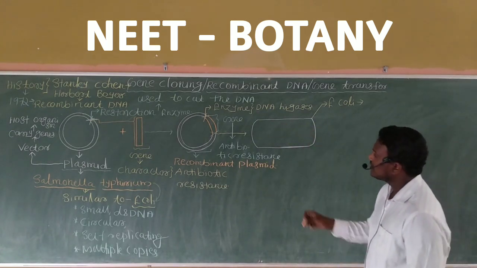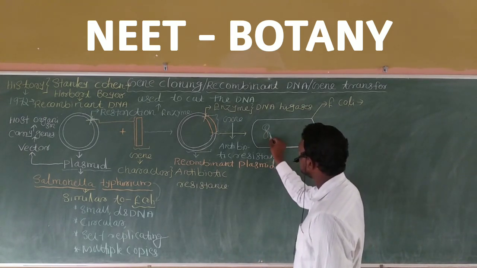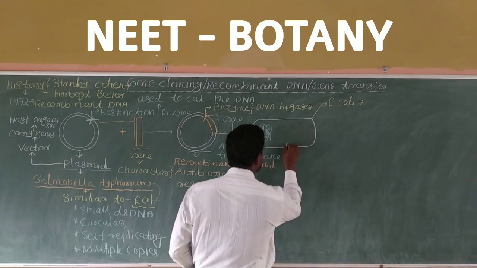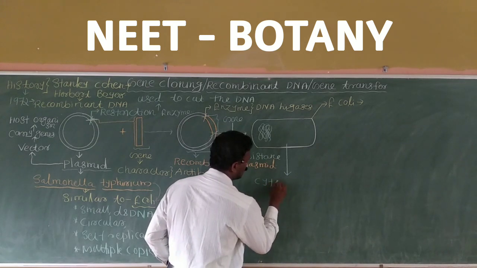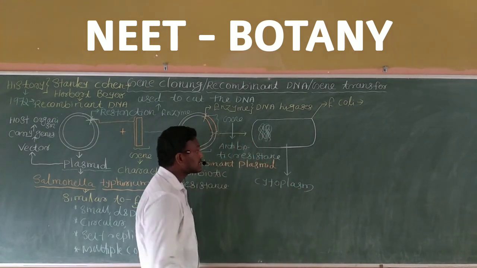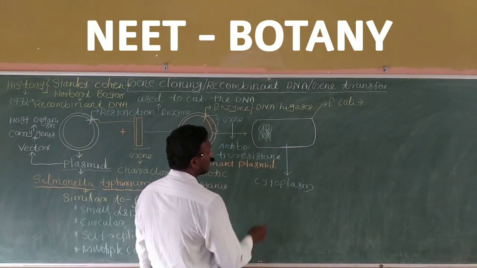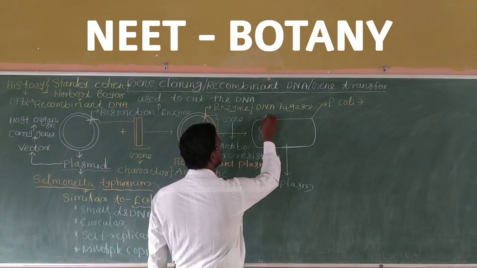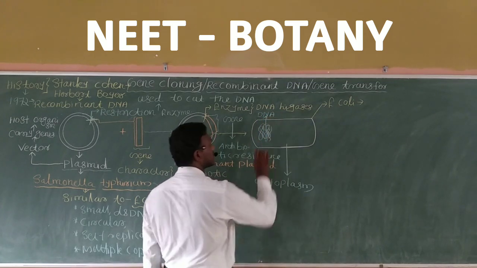As we look at the structure of a bacterium, this is the cytoplasm of the bacterium. The cytoplasm consists of DNA.